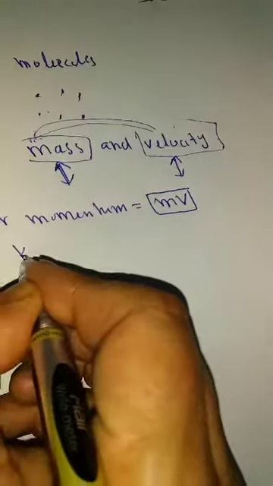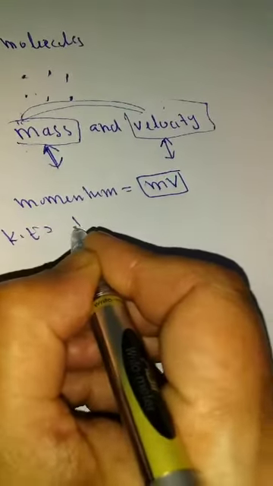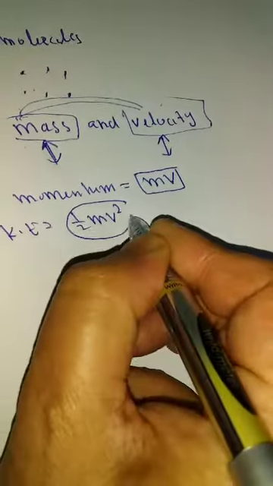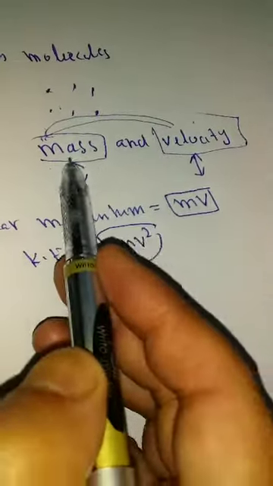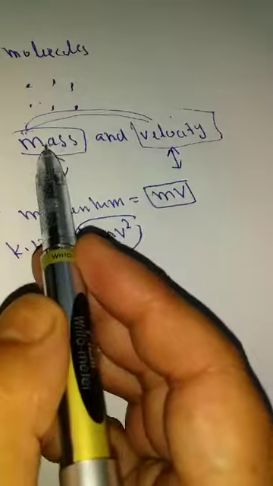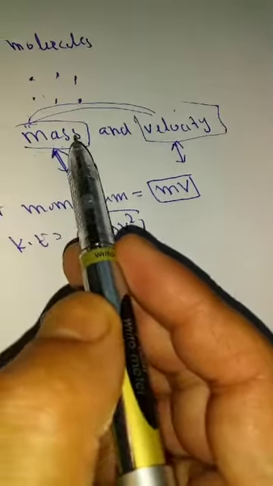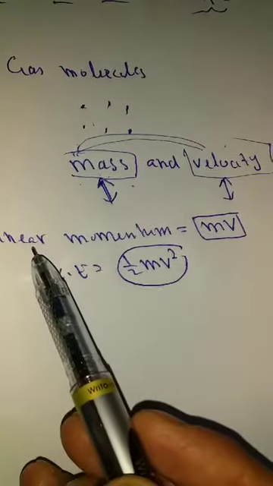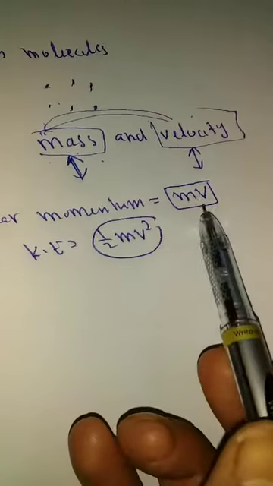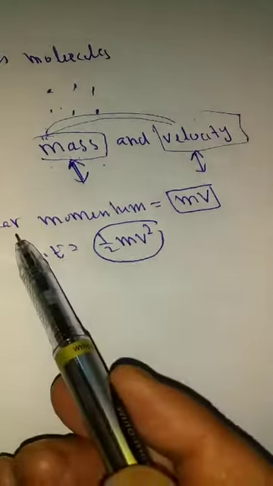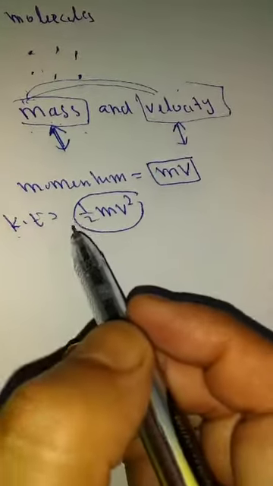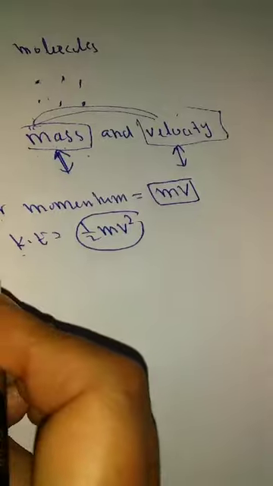Then kinetic energy, which is 1/2 mv square. These are the two quantities which depend on mass and velocity. In physics, linear momentum is the product of mass and velocity, and kinetic energy is 1/2 mv square. That means there must be a change in linear momentum and kinetic energy.